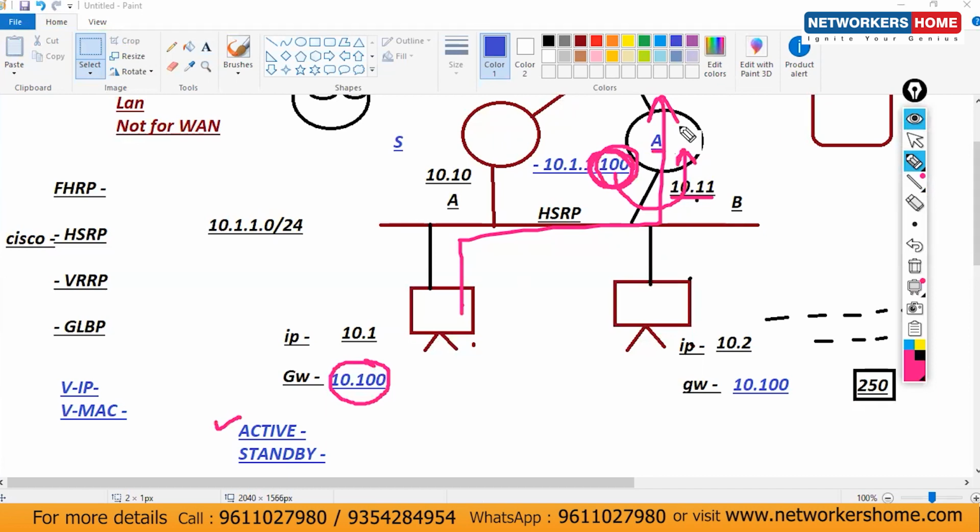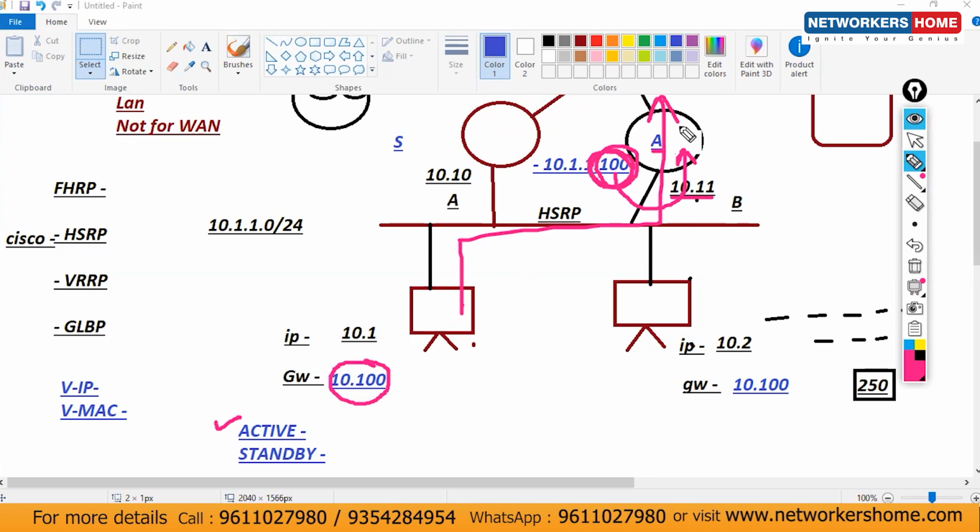Why duplication? No, but at the same time, one router will be active, not two. And on the active router, your virtual IP will be active. That's it. Okay, because if it will be active on both the devices, then obviously duplication will be conflict. Okay, so that concept is clear. So this is all about this way your HSRP, VRRP concepts will work. Okay.